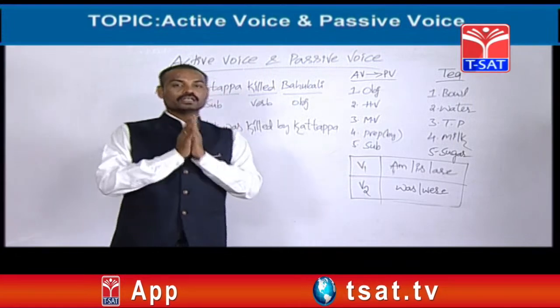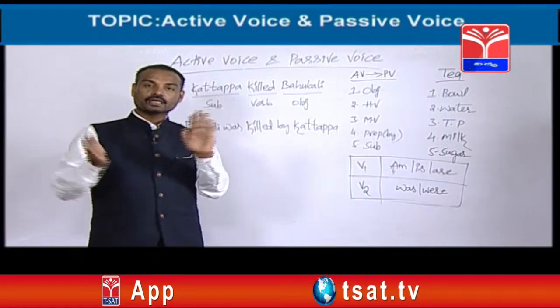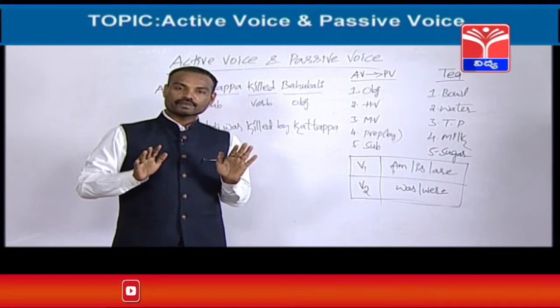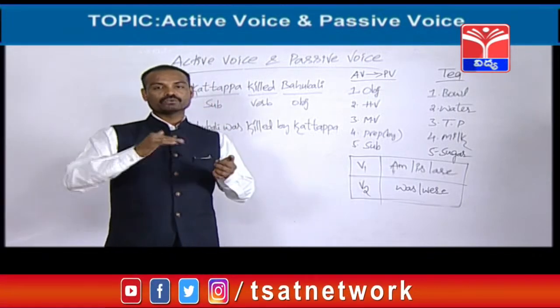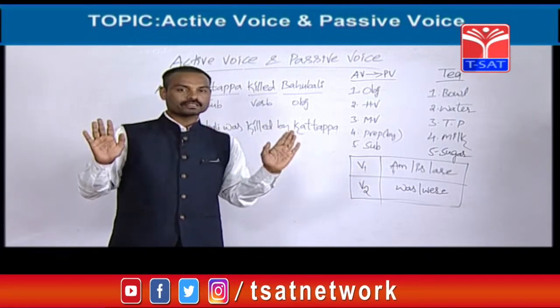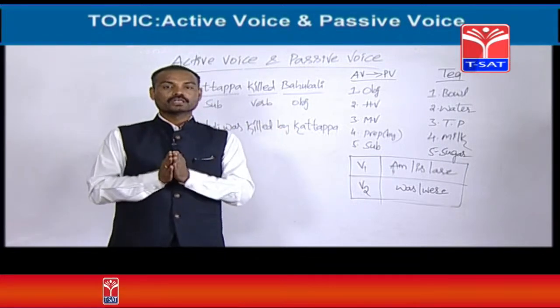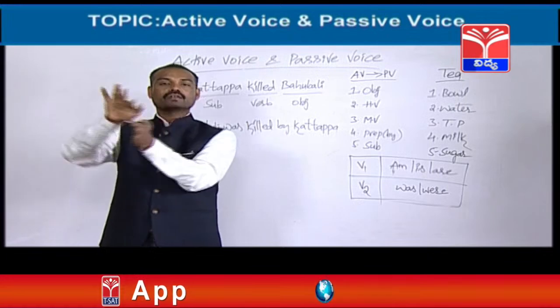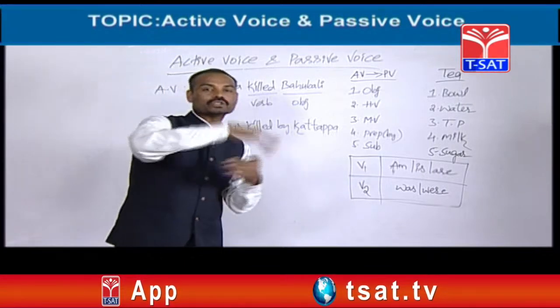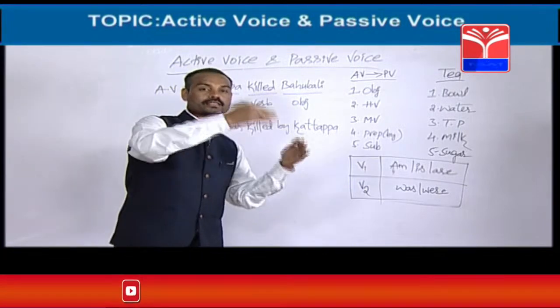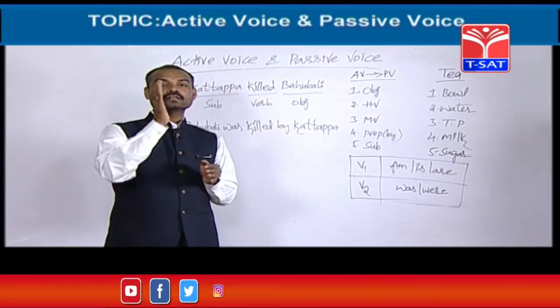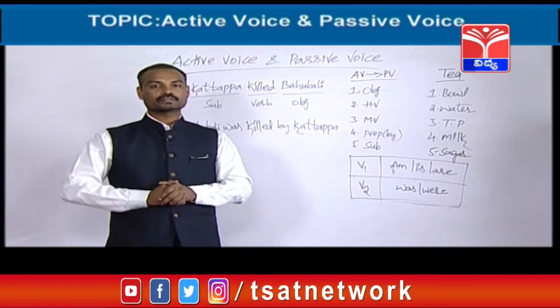So friends, it is not at all a new topic. Activise, passivize means we know activises. We know 12 tenses means 12 activises are there. Now the only thing is we have to learn passivises, how to change an active into passivize. But we cannot change all the tenses into passivise. Only 8 tenses can be changed into passivise.